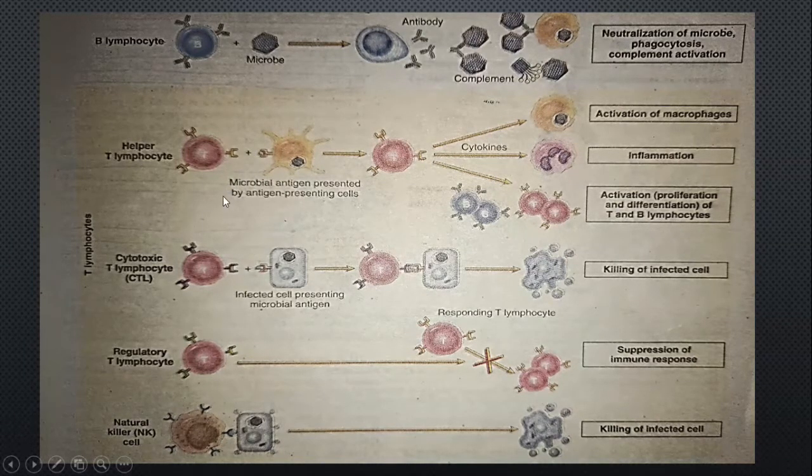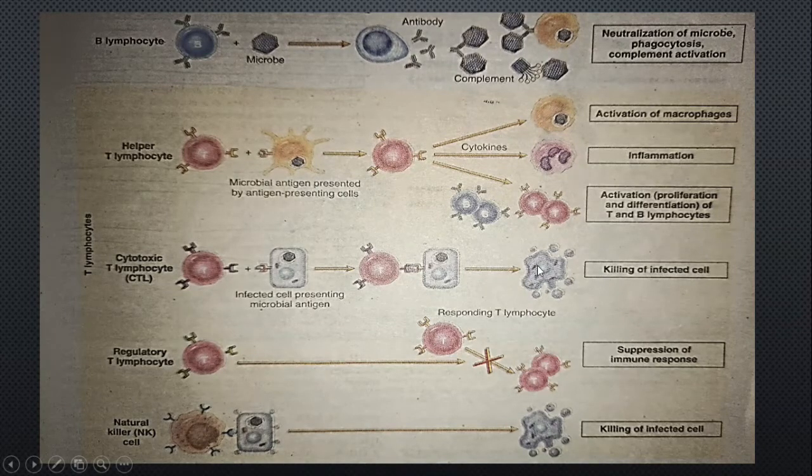It causes activation of macrophages, inflammation, and activation of T and B cells. So all the humoral immunity and the T cell mediated immunity is dependent upon the action of T helper cell. Cytotoxic T cells recognize the microbial antigen presented by any infected cell. They bind to the infected cell and destroy it by releasing many proteolytic enzymes, therefore called cytotoxic T cells.